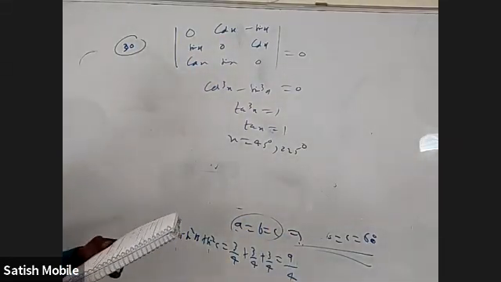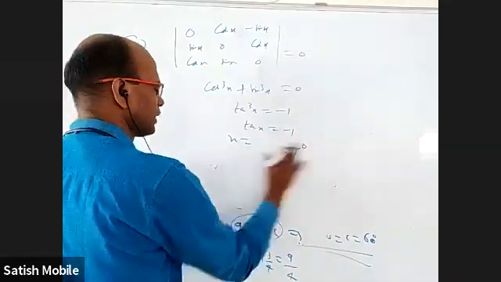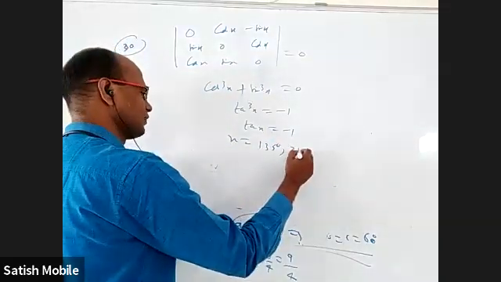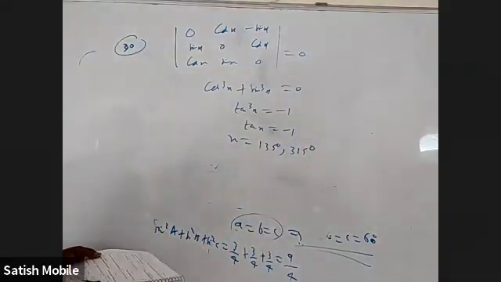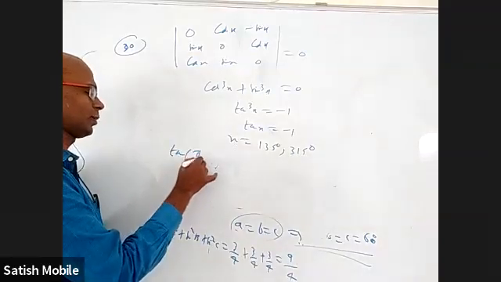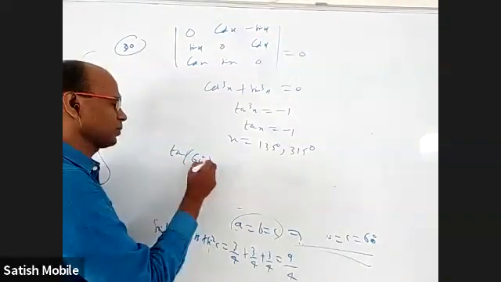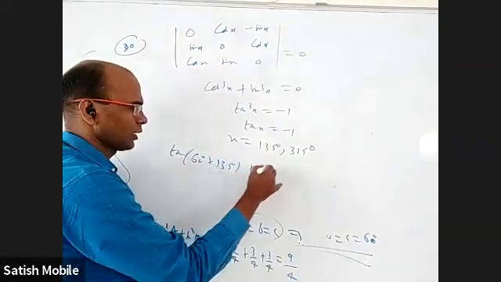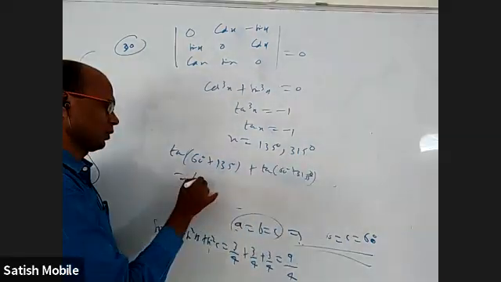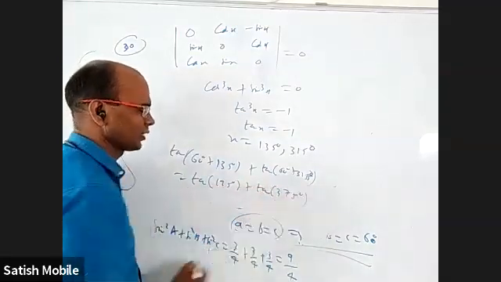Wait, I'll get cos cube x plus sin cube x, sorry. Then tan cube x will be minus 1, tan x will be minus 1. I'll get solutions in the second and fourth quadrants, which is 135 degrees and 315 degrees. Now they want tan pi by 3 plus this solution, the sum of such things. So I have to take tan of 60 plus 135 degrees plus tan of 60 plus 315 degrees and find the value. This is tan 195 degrees, this is tan 375 degrees.